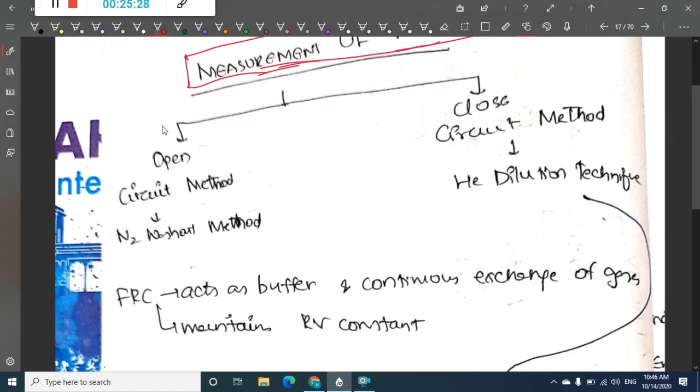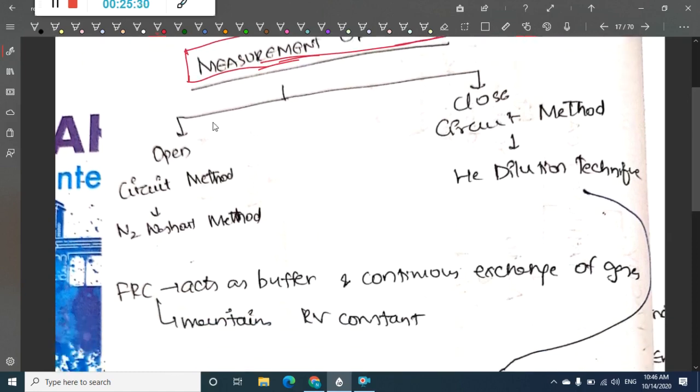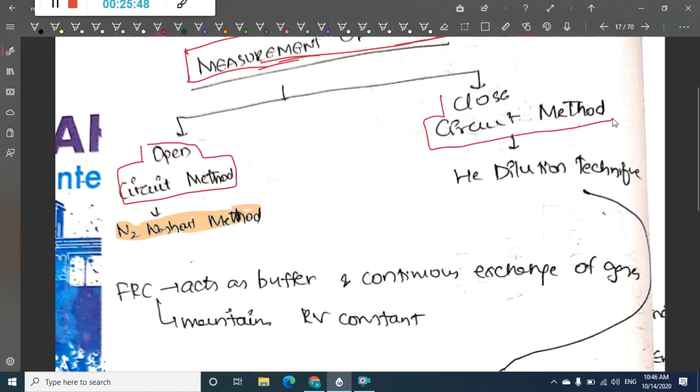For the indirect measurement of functional residual capacity and residual volume, one is the open circuit method. In this open circuit method we have the nitrogen washout method. The second method is the closed circuit method.